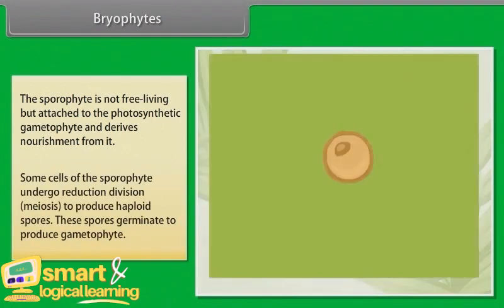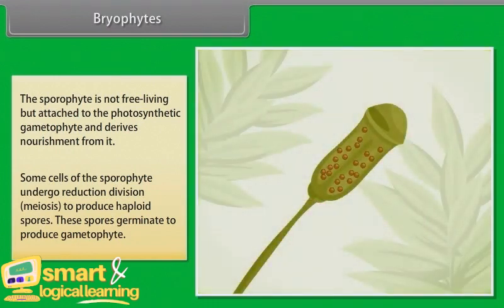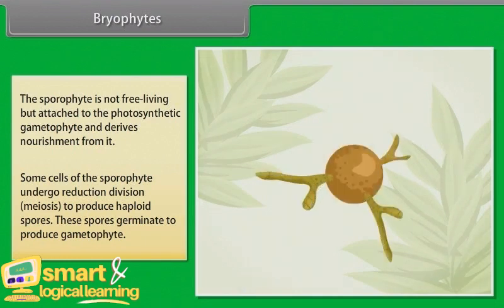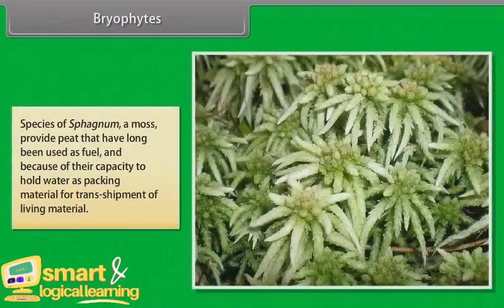Some cells of the sporophyte undergo reduction division, meiosis, to produce haploid spores. These spores germinate to produce gametophyte. Species of sphagnum, a moss, provide peat that has long been used as fuel, and, because of their capacity to hold water, as packing material for transshipment of living material.